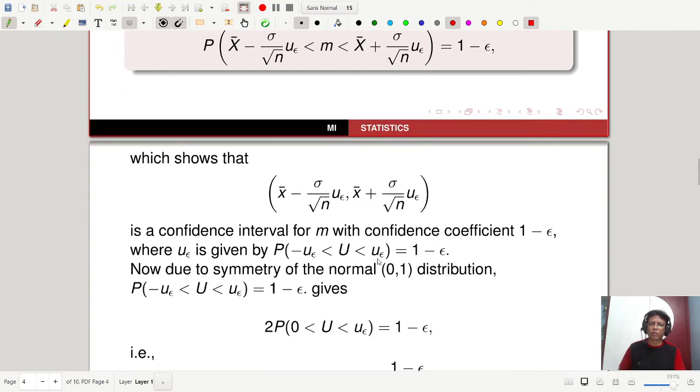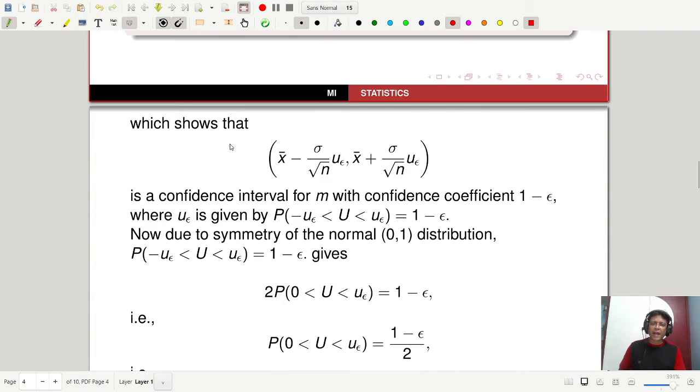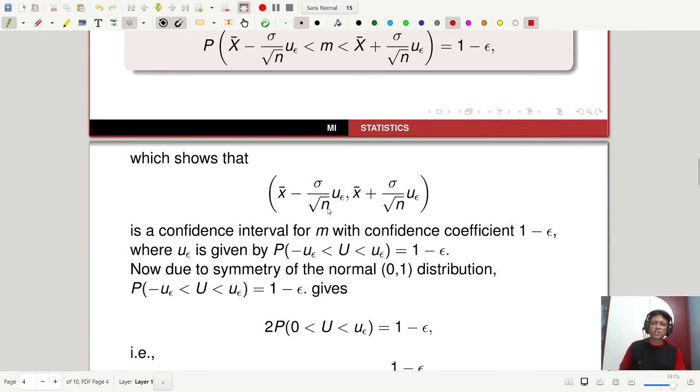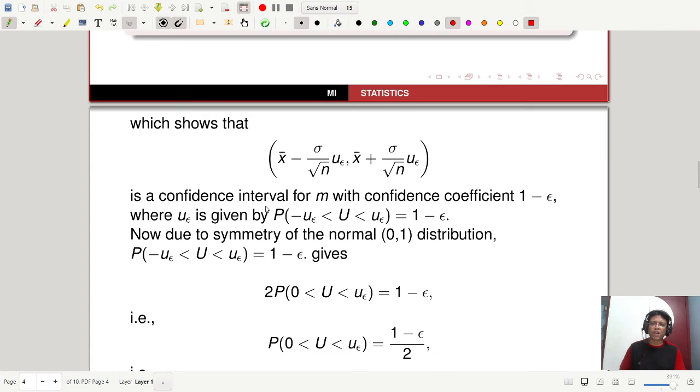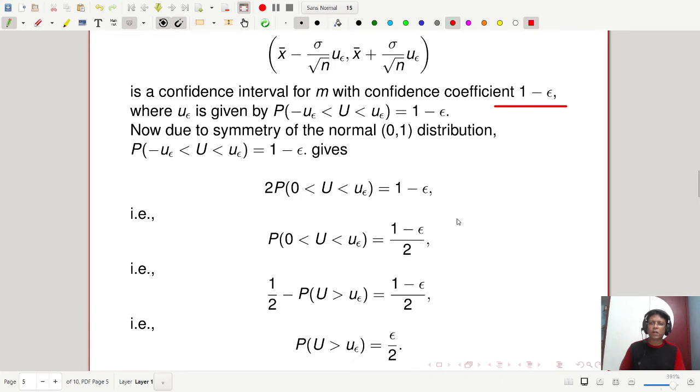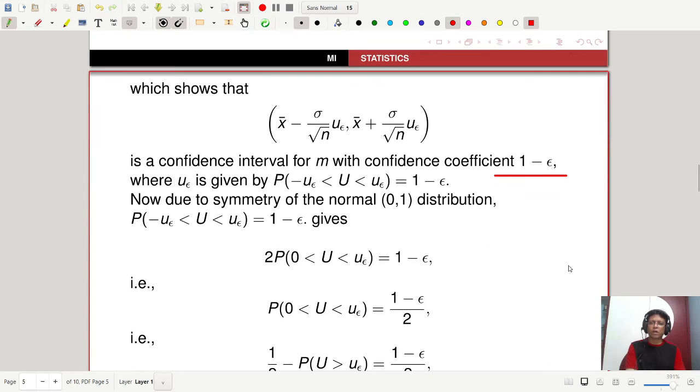It is very easy to calculate, which shows that x bar minus sigma by root n u epsilon and x bar plus sigma by root n u epsilon is a confidence interval for m with confidence coefficient 1 minus epsilon, where u epsilon is given by the probability that U lies in the interval minus u epsilon to u epsilon, which equals the confidence coefficient 1 minus epsilon.